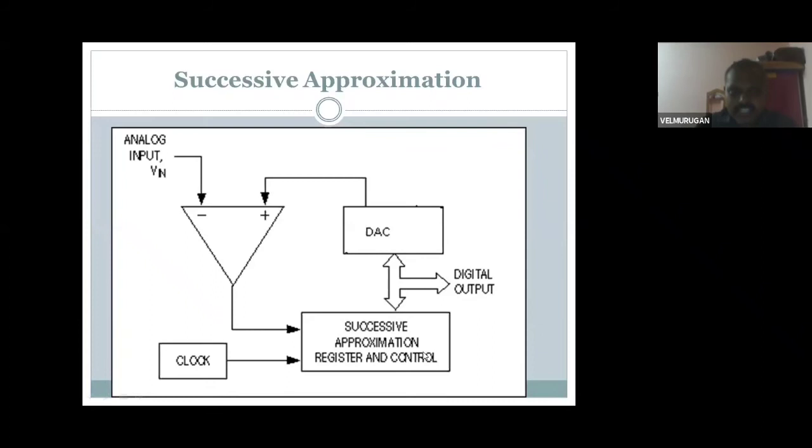Then see next, this is the successive approximation method. Why is it called successive approximation? Here, first you use a digital to analog converter for the analog input. Then the comparator output is given as input along with the clock pulse.